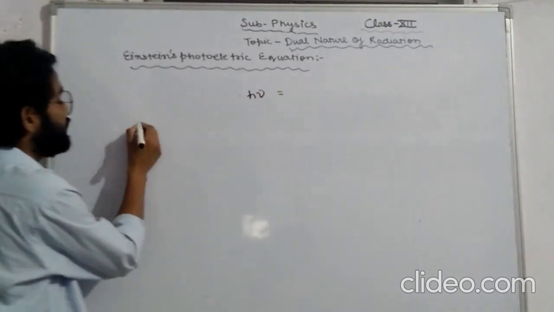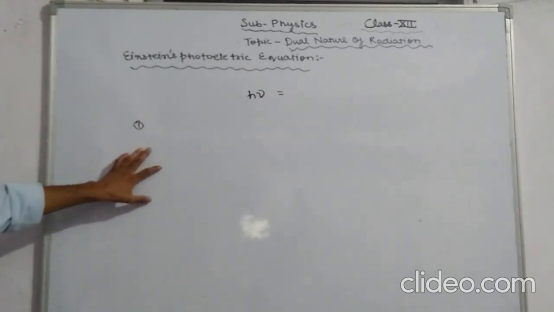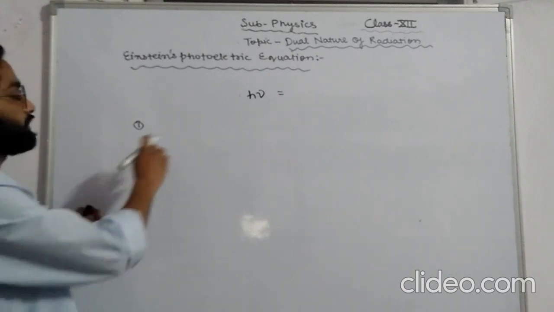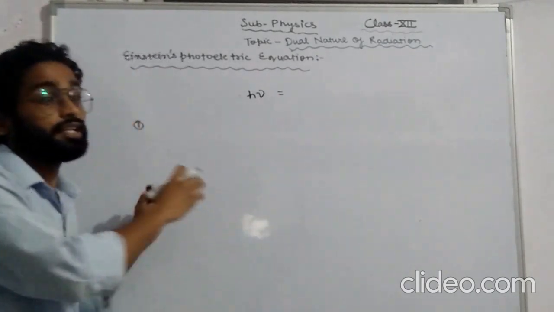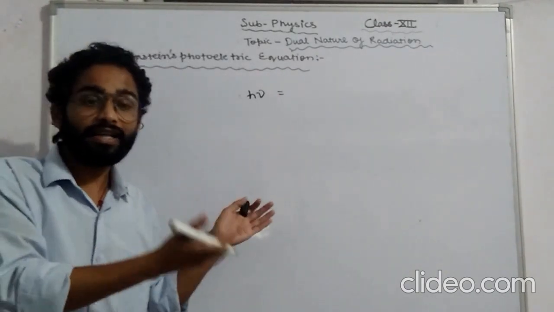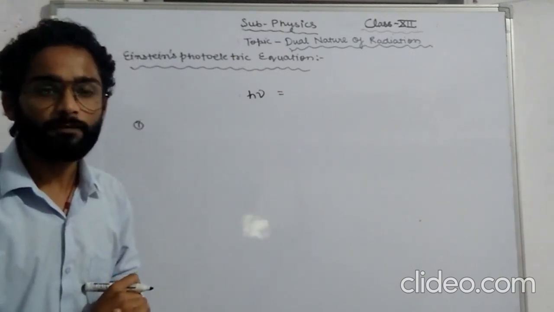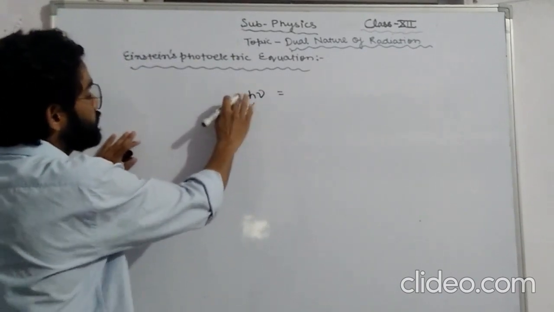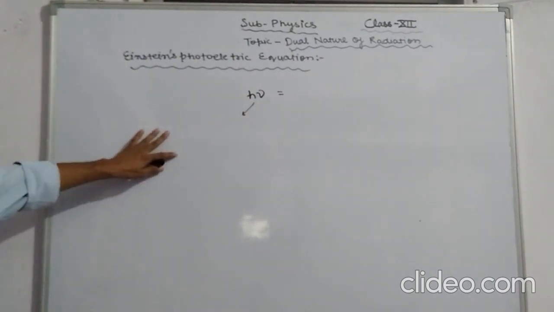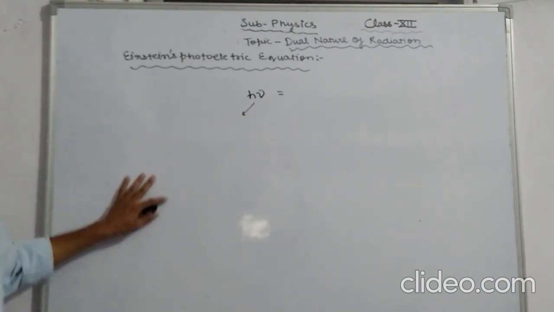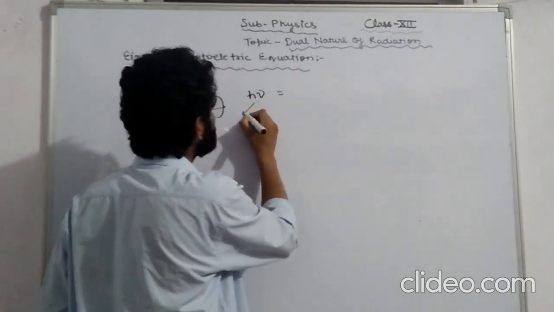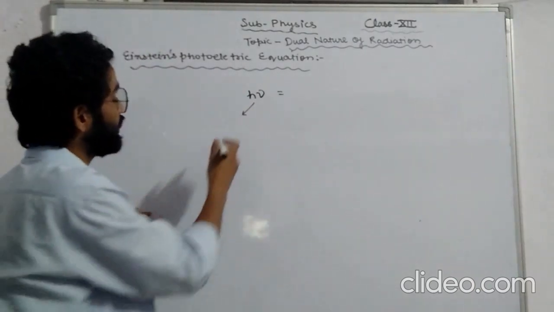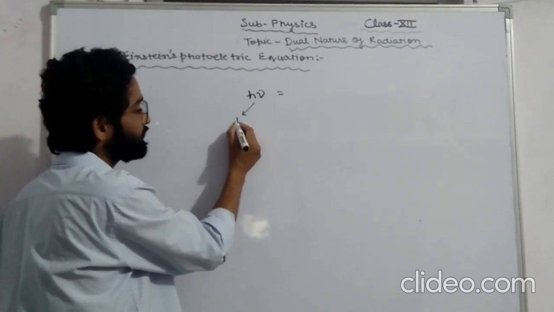The very first part of the photon energy h nu is used by an electron to just cross the surface barrier, so that it can come out from the metal surface. That is also known as the work function.